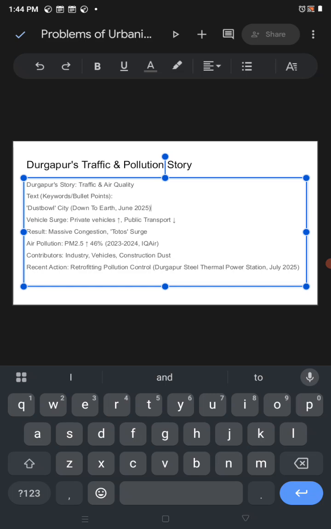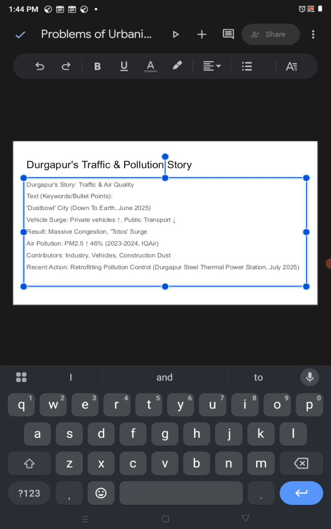Okay, that is air pollution. The poisonous gas PM 2.5 is increasing because of the pollution levels, because of the pollutants coming from the vehicles. Private vehicles have increased up to 46%, and it impacts the air quality.